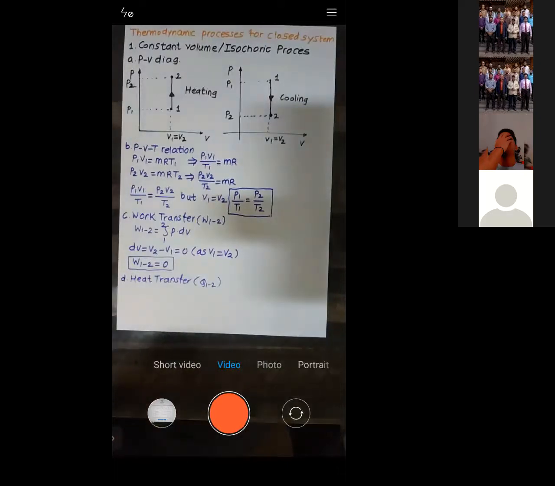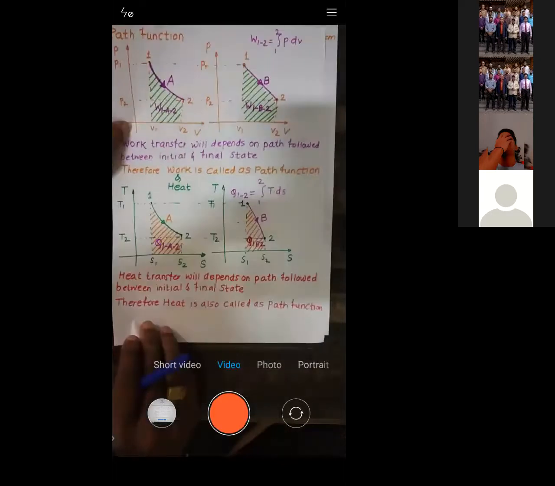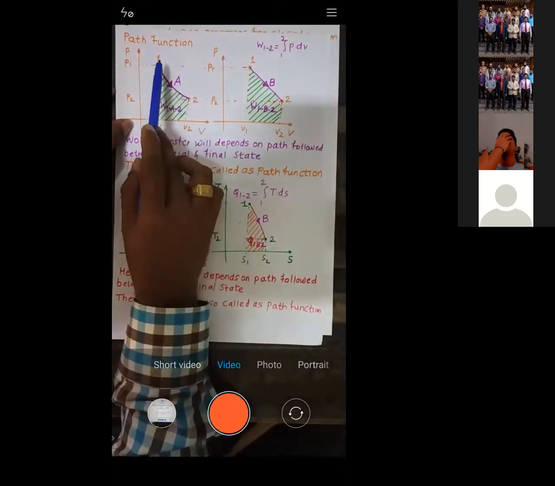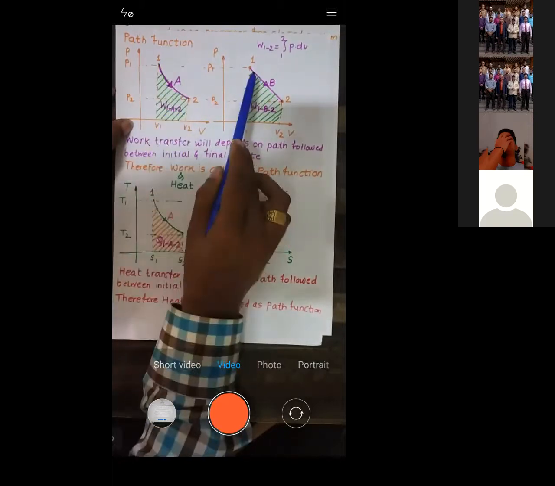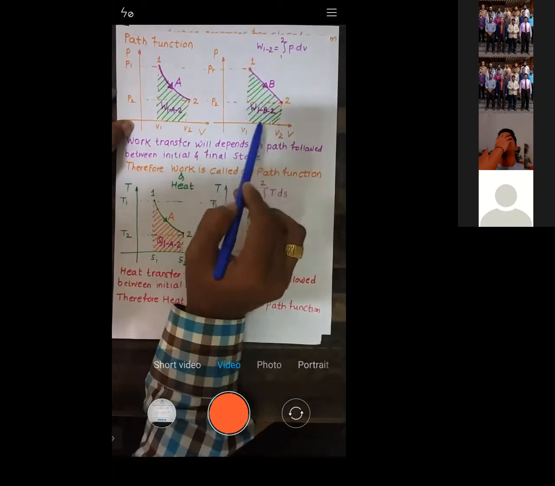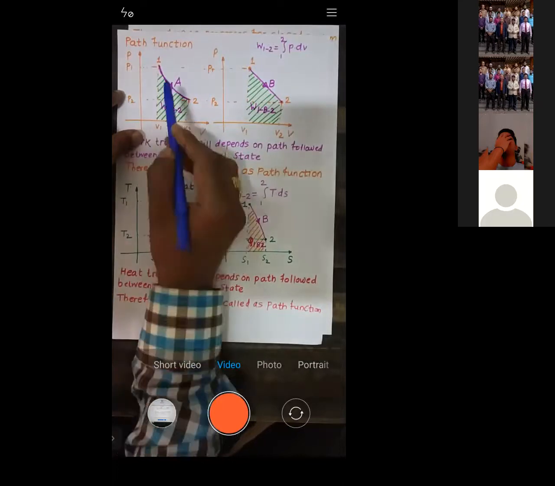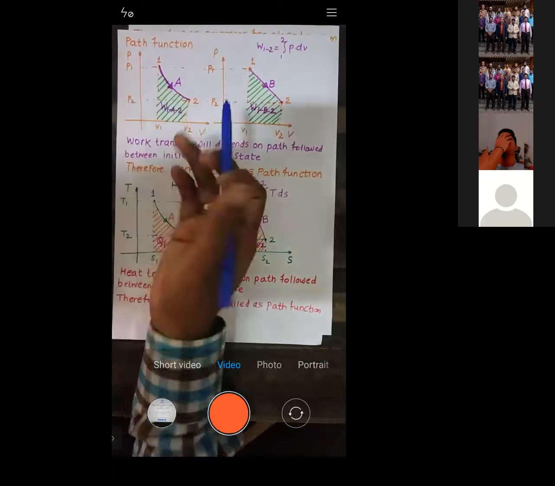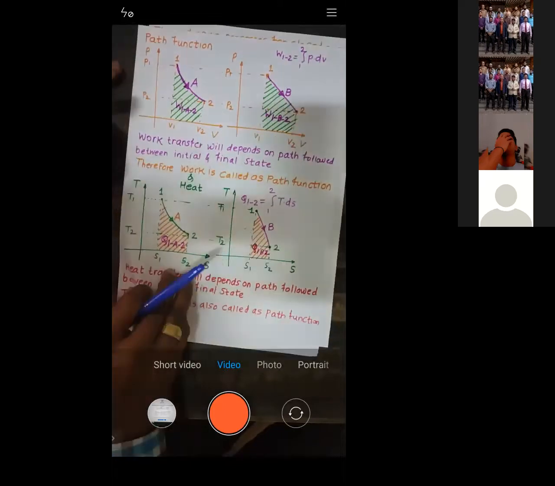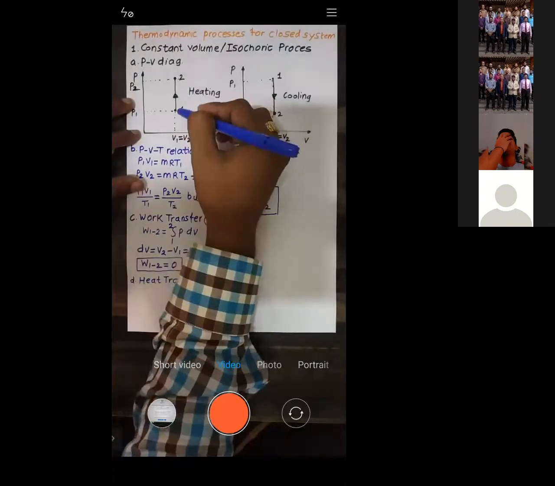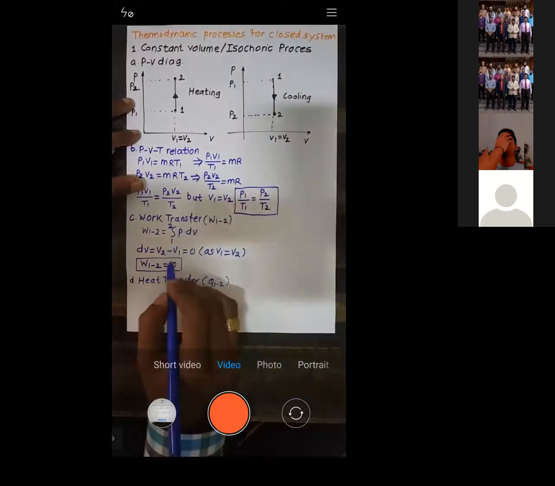Are you able to understand this? I'll just bring this into your notice. When we take a path function, what is the area below 1A2? It is W1A2. But the area below 1B2 is W1B2. So if you plot any process on a PV diagram, the area below that process will give you the work. Similarly here, what is the area below 1, 2? It is nothing but a point. You don't have any area, so work done is 0.